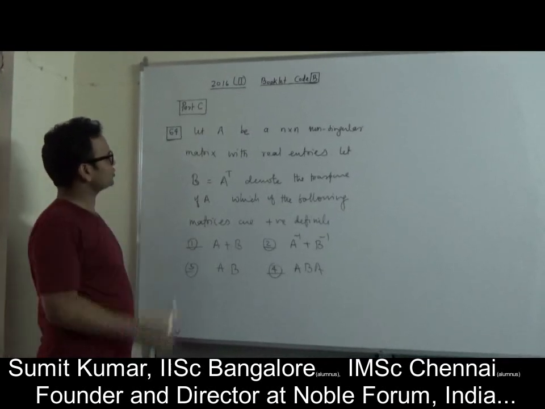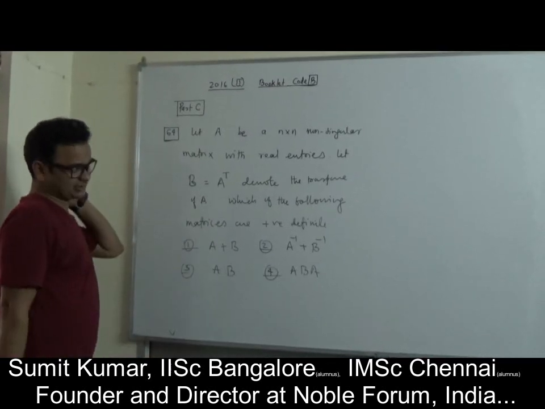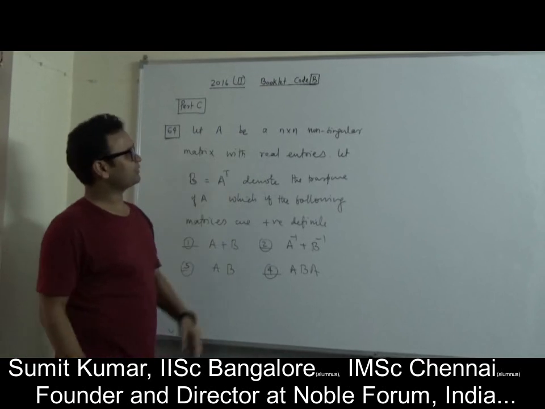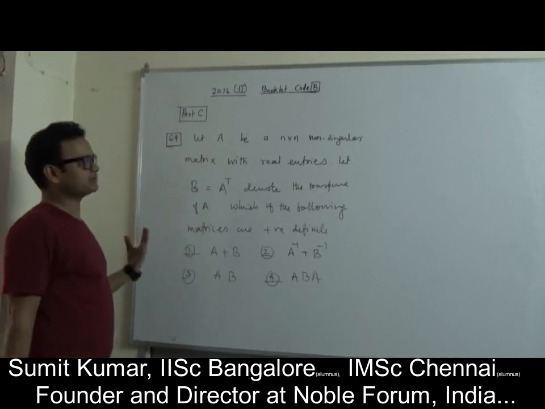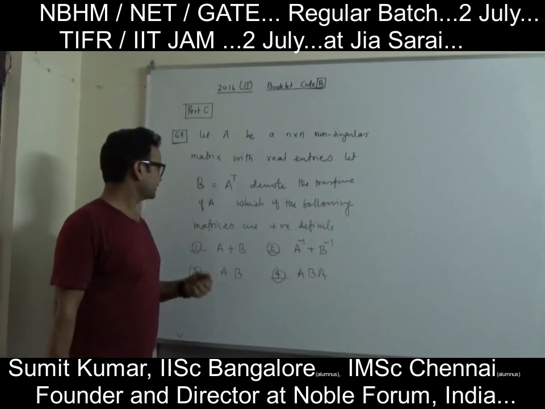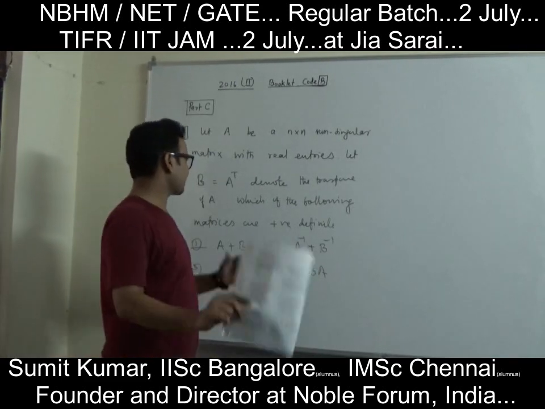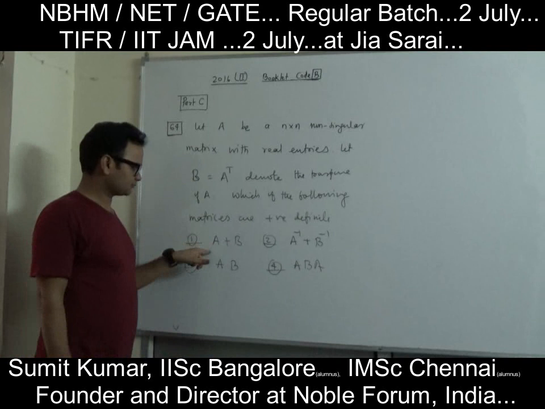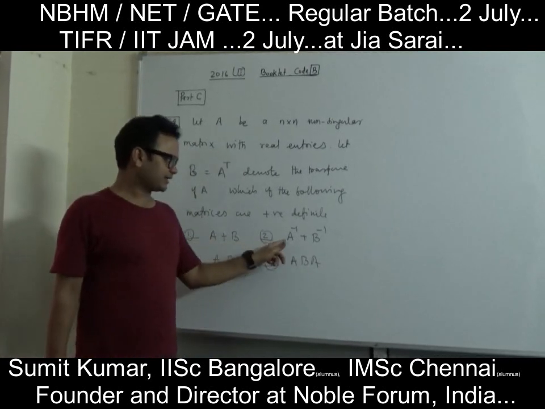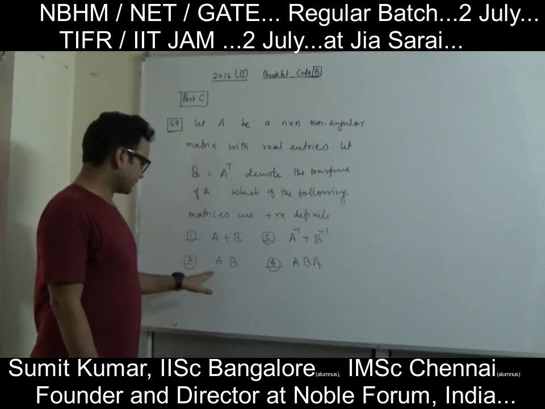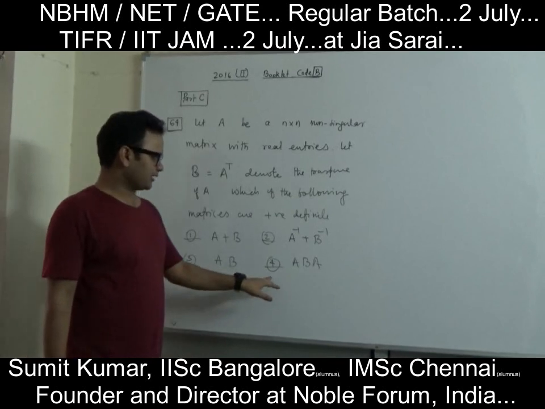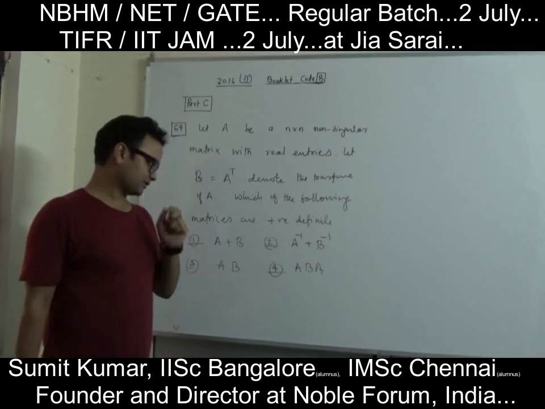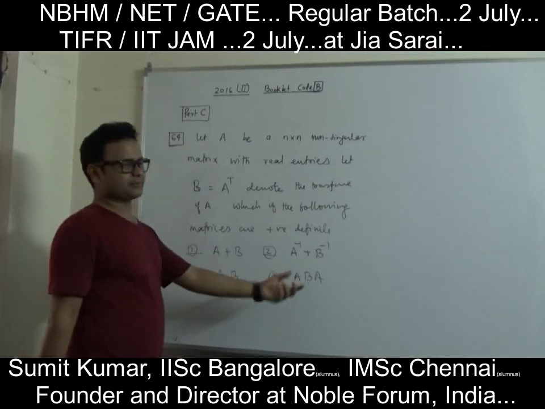Now look at this question number 64 in section C. The question is: let A be an n cross n non-singular matrix with real entries and B equal to A transpose, denote the transpose of A. Then which of the following matrices are positive definite? First one is A plus B, second A inverse plus B inverse, third one is A times B, and fourth one is A times B times A, right? That's what we will call A, B, A.